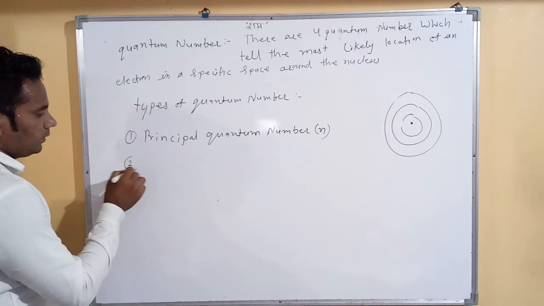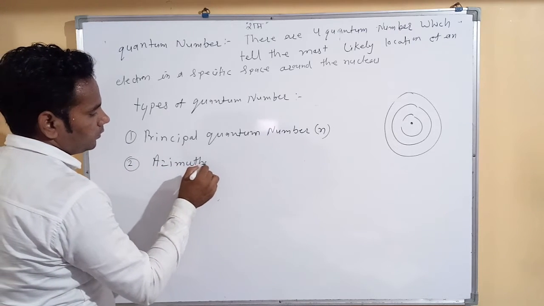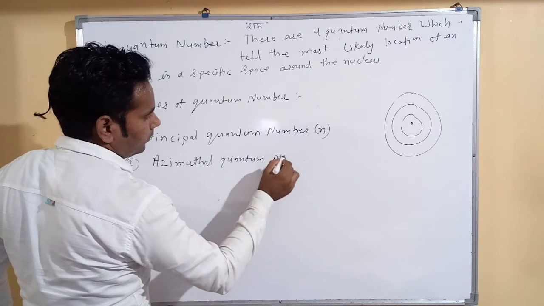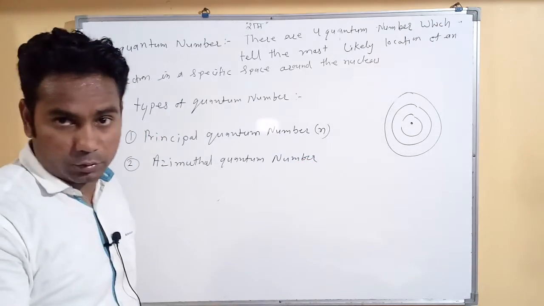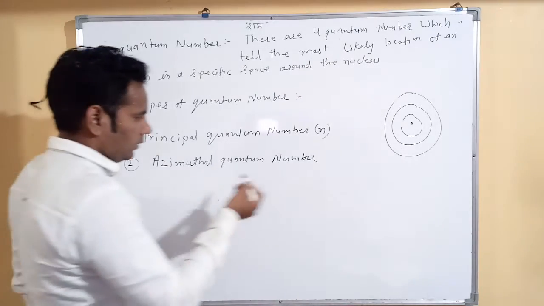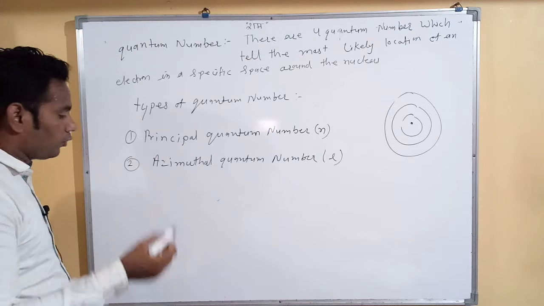Second is the azimuthal quantum number, also called the angular quantum number. Most of the time we use angular or azimuthal quantum number.